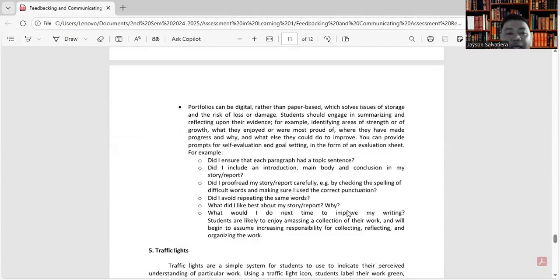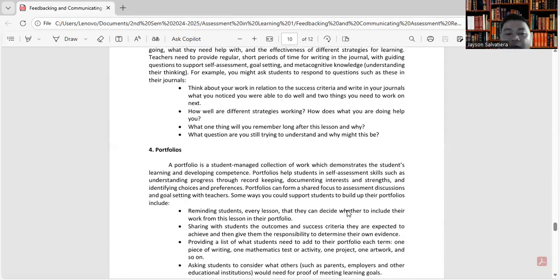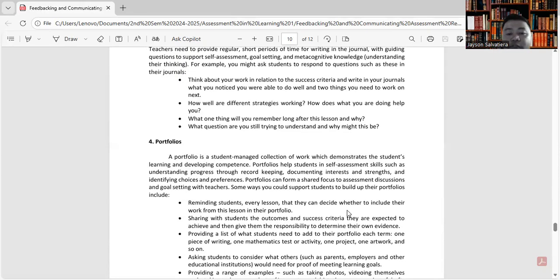Okay, next we have portfolios. A portfolio is a student-managed collection of work which demonstrates the student's learning and developing competence. Portfolios help students in self-assessment skills such as understanding progress through record keeping, documenting interest and strength, and identifying choices and preferences. Portfolios can form a shared focus to assessment discussions and goal setting with teachers.